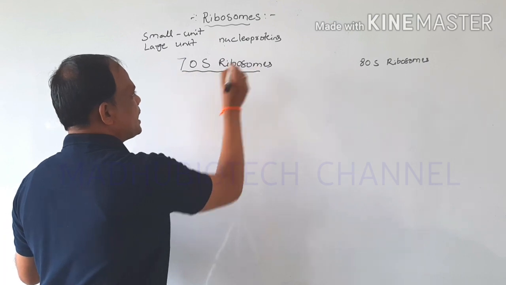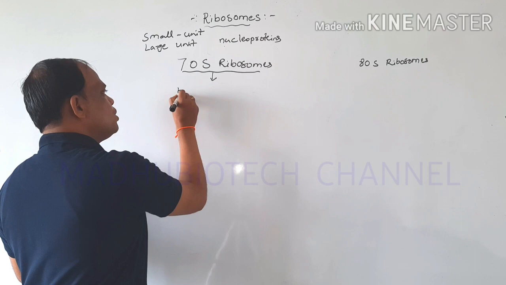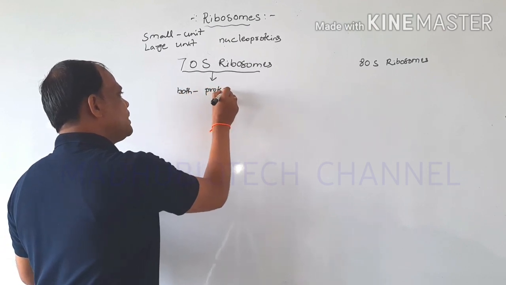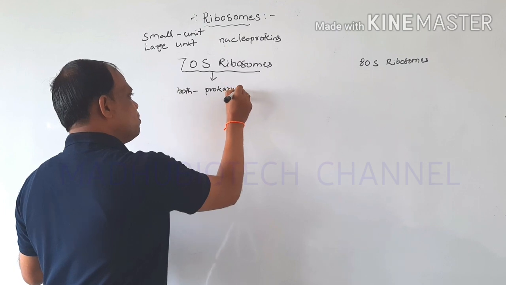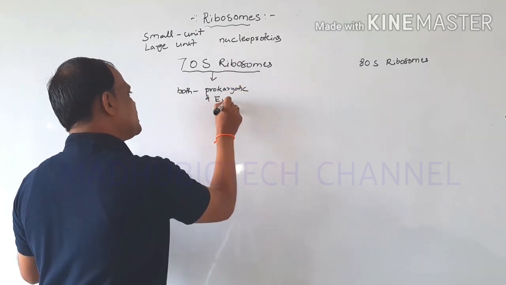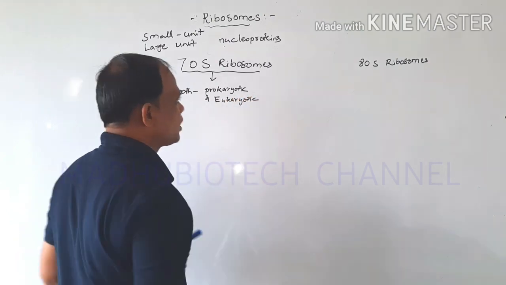The 70S ribosomes are present in prokaryotic cells.